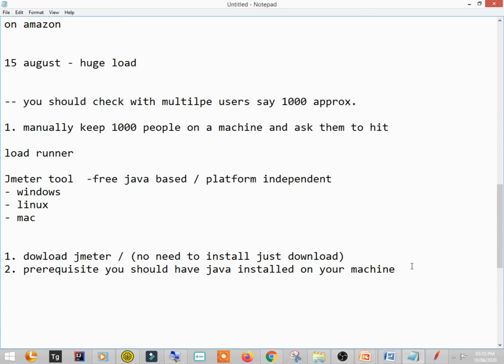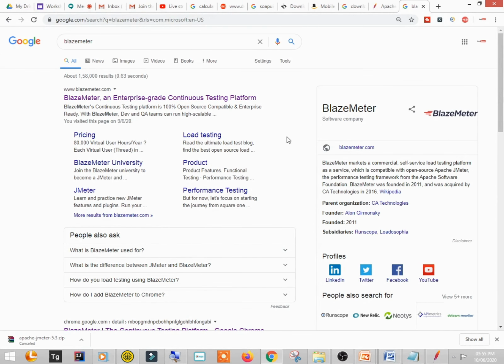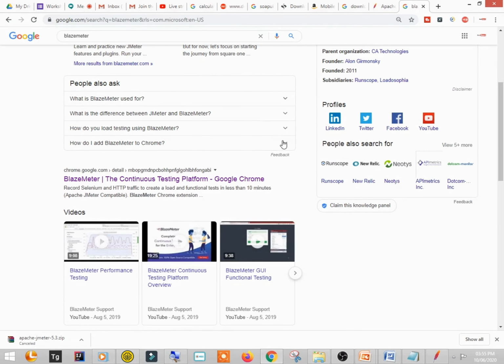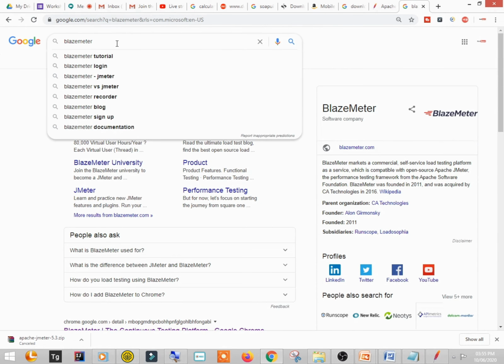Okay, so let me just write it down. The third thing is install the BlazeMeter extension in your Chrome.